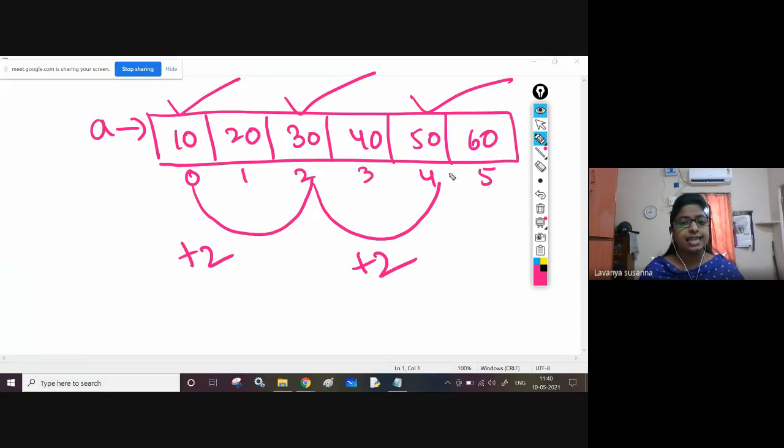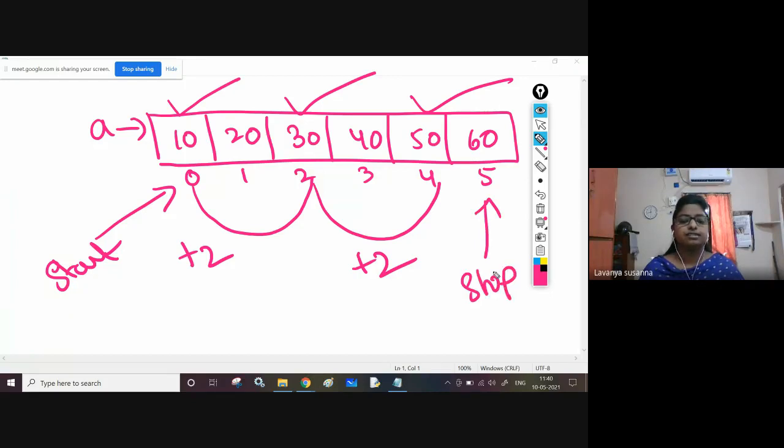That means step value is 2. You can take step value. This is the start index. Now, what is the stop index? You need up to 50, right? So 50 index is 4. 4 plus 1, that means this is the stop index.